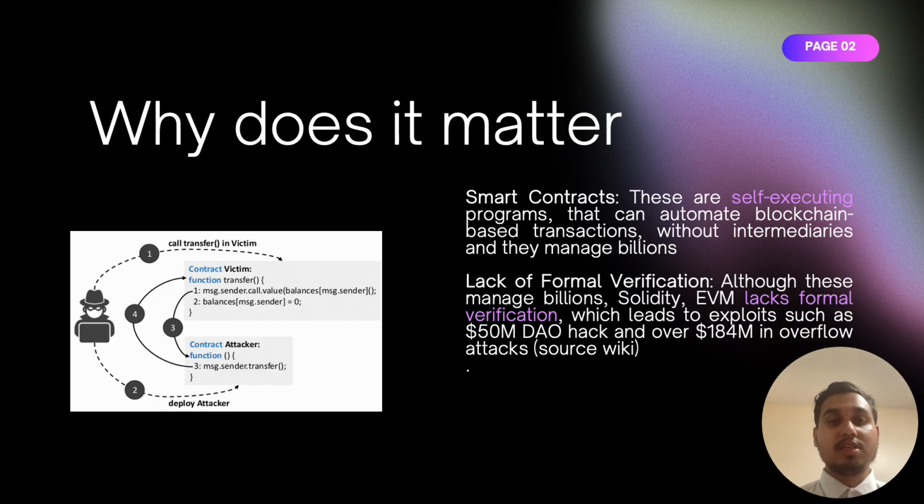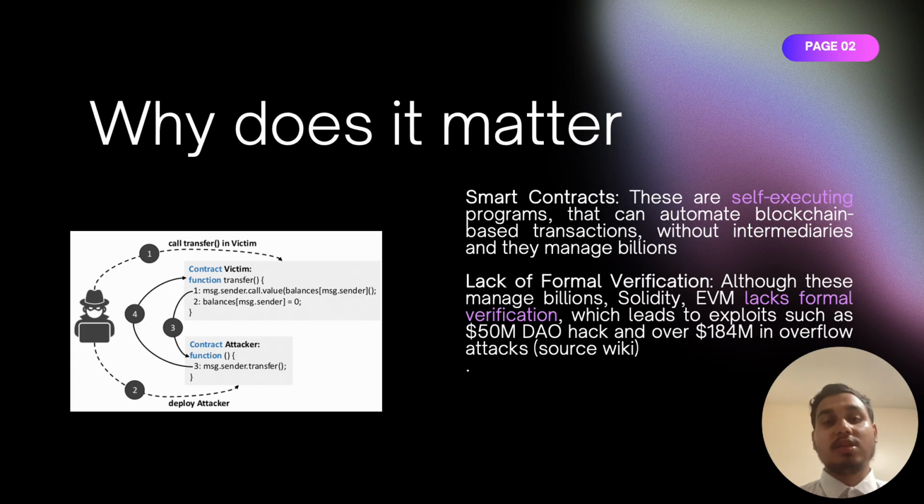The problem here is there is very little formal verification of these contracts, which means we don't have a mathematical guarantee that they will behave correctly in every situation. As a result, we have seen major vulnerabilities exploited. The most famous is the 50 million dollar DAO hack, where a logical flaw in the contract allowed attackers to drain funds.